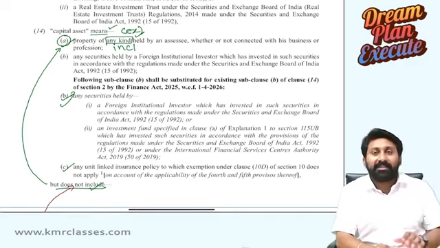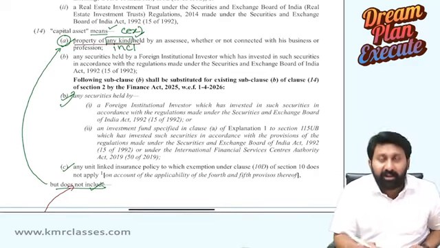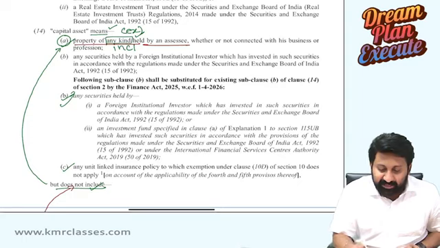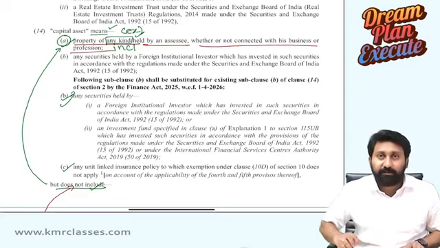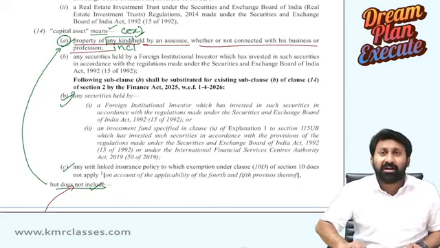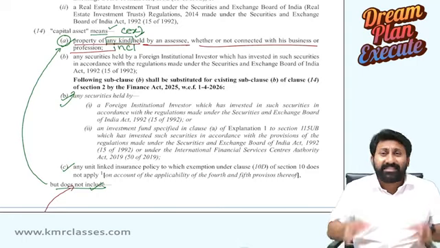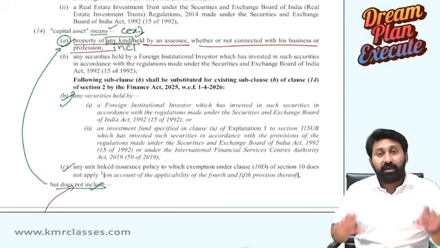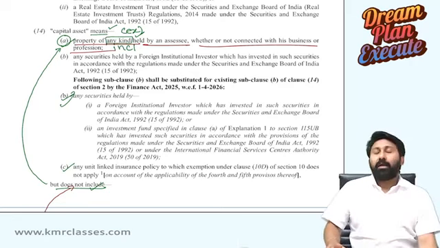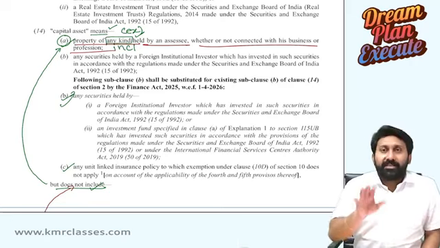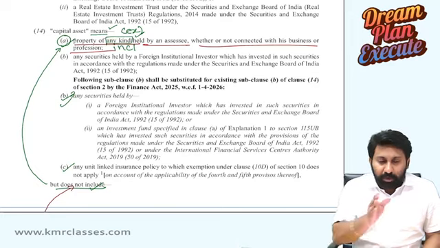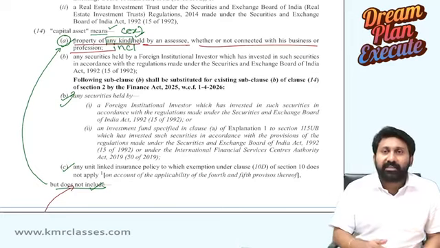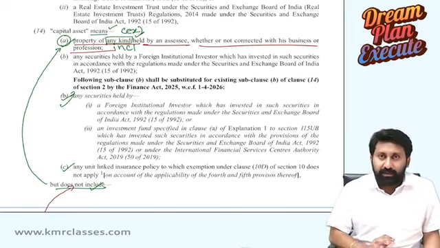So what is a capital asset? Capital asset means property of any kind held by an assessee, whether or not connected with the business or profession. Sir, what do you mean by whether or not connected with business or profession? What is the significance of that statement? Listen carefully. There is a person doing his business or profession.